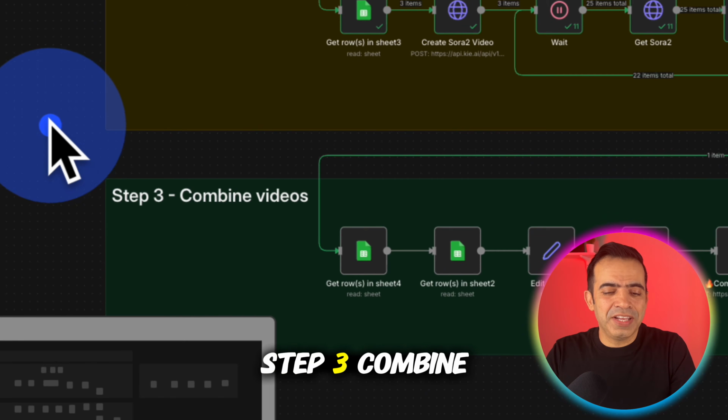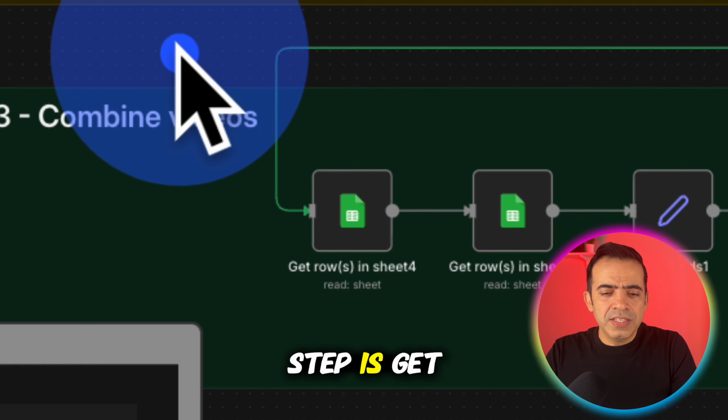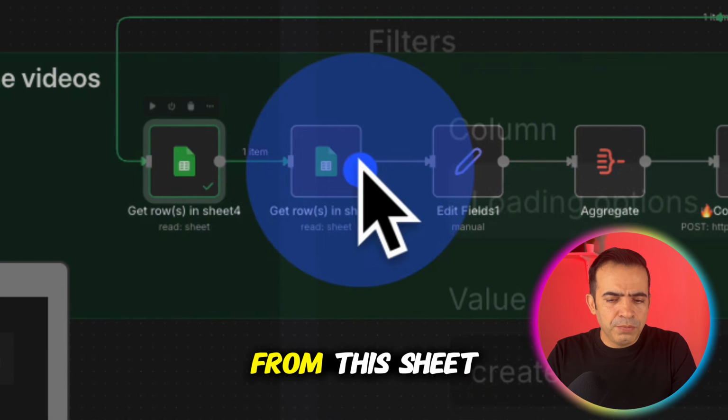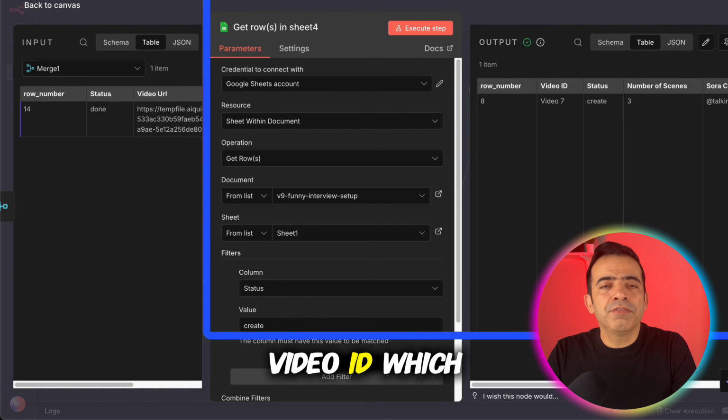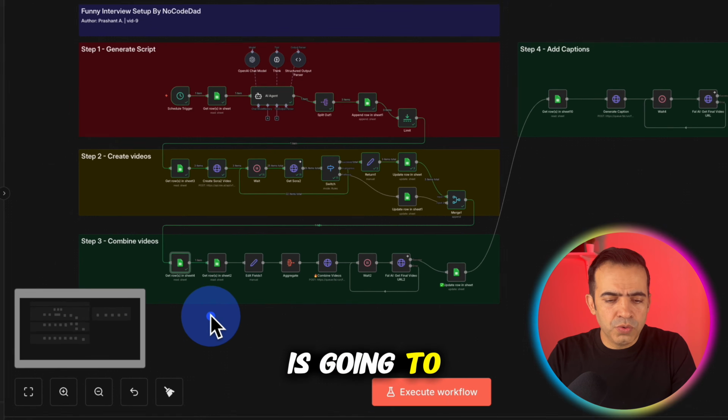Let's go to step 3, find videos. So the first step is get rows in sheet. What we read from this sheet is our video ID which we are making. The next one is going to read our scenes.